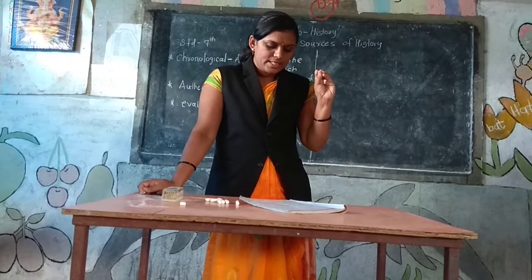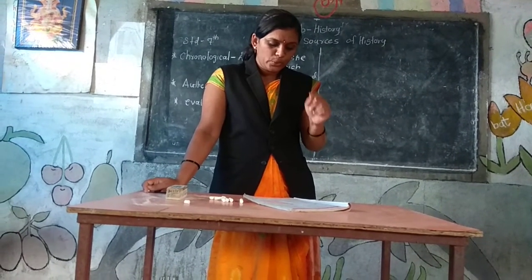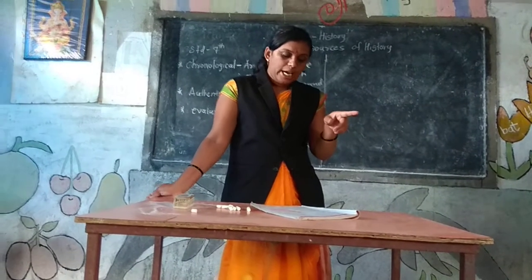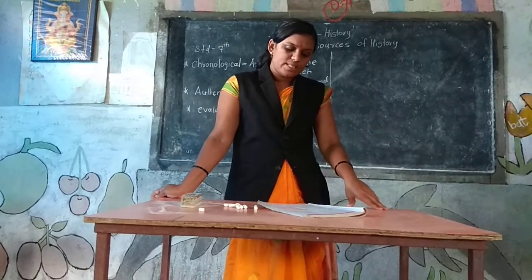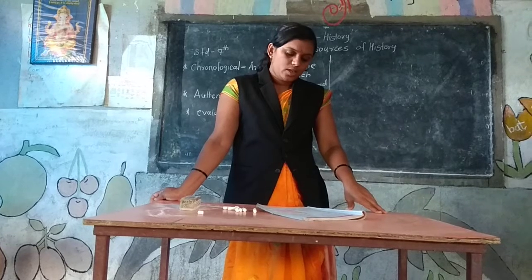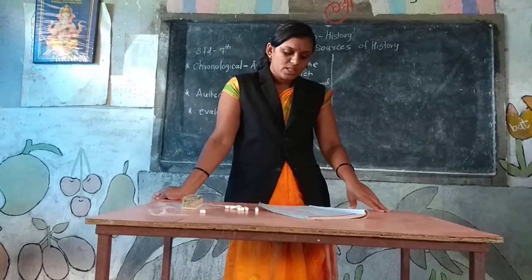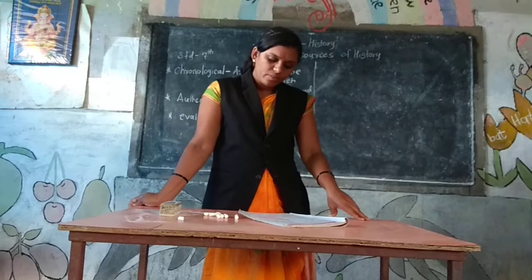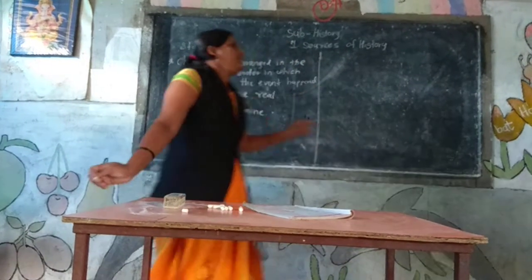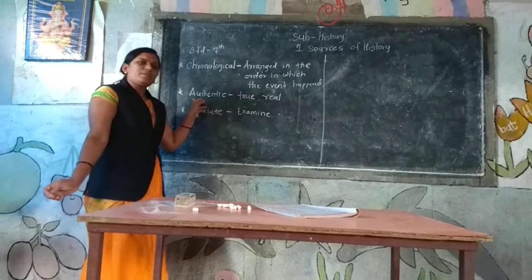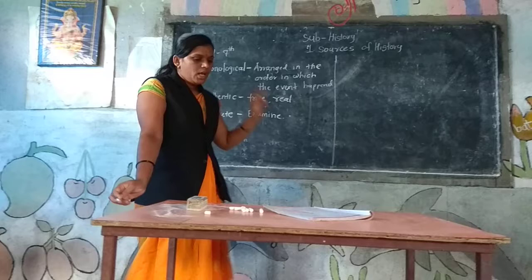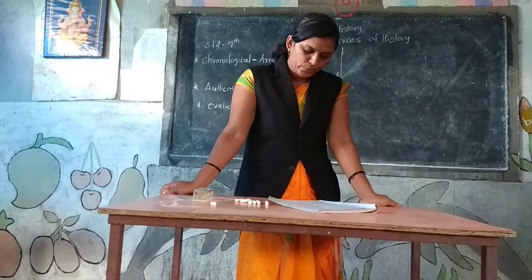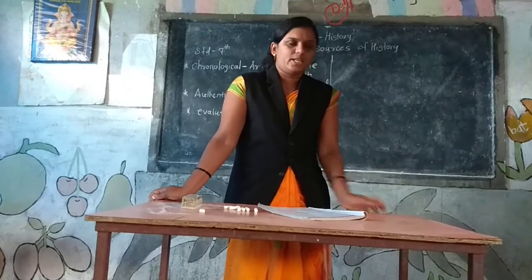We have to consider many factors related to the historical event that we want to study. It is necessary to support our study with historical sources. These sources have to be verified. We have to see whether they are authentic. Authentic means true. It is necessary to use sources judiciously.